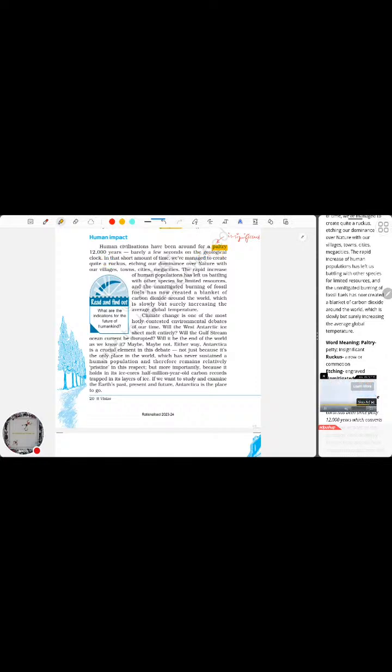In terms of the geological clock, if we are calculating with respect to the timeline of earth and its birth, it's a very little time. So in that short amount of time, we have managed to create quite a ruckus, etching our dominance over nature with our villages, towns, cities, megacities, and something like that. Ruckus implies that we are dismantling, disintegrating it.